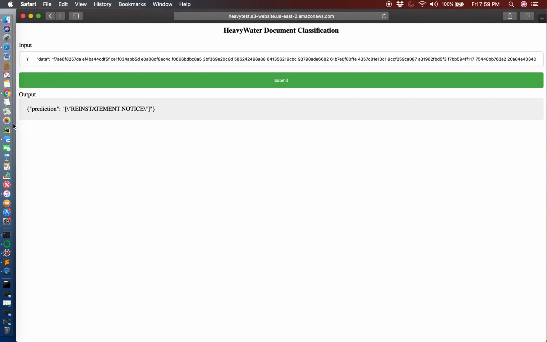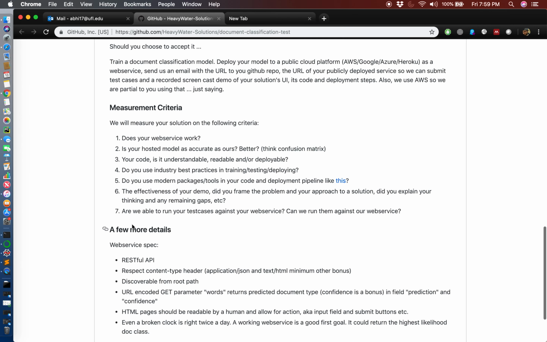And I guess I have covered everything over here. The web service works. The model is as accurate here as yours. I don't really know how your model performs. I think that it's understandable, readable, and deployable to anyone. And I've been using good commenting and everything. It does use the modern packages out there for open source Python programming.